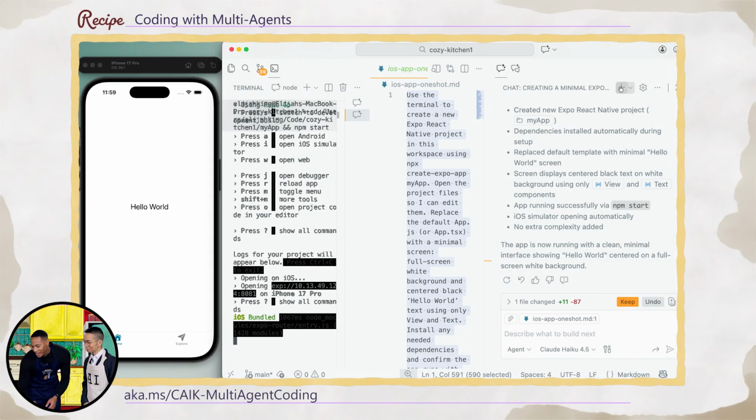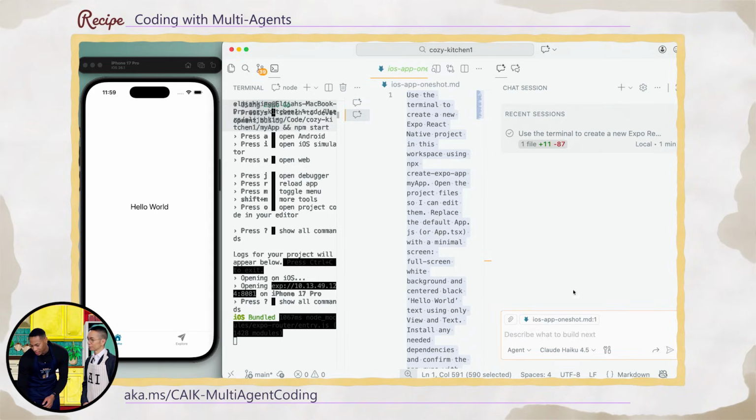Okay, so this is the most exciting part. So far, we've used one agent to create all of the developer environments that we need to have this Hello World app. But in this next step, we're going to use multiple background agents at once to build out some features at the same time. Multi-agent. Okay, so I'm going to create a new session here.